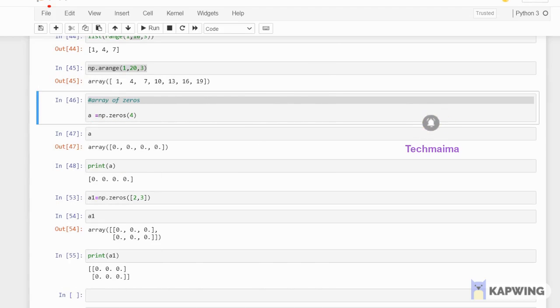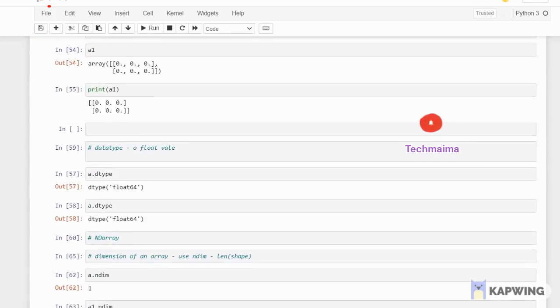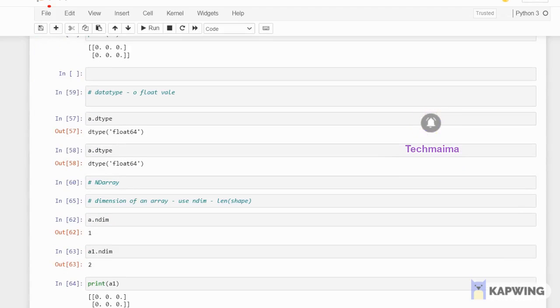So this is how you can work with the zeros function, and the data type. Whenever you are creating an array, you can decide which data type it should be. You can give the data type. How to give the data type, I will explain moving forward.